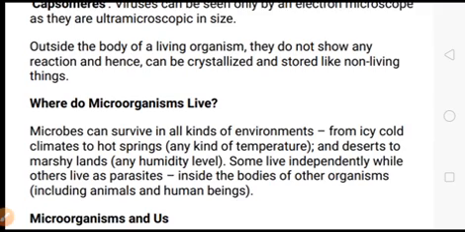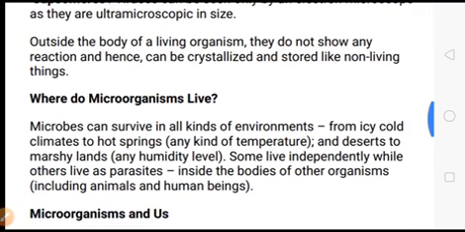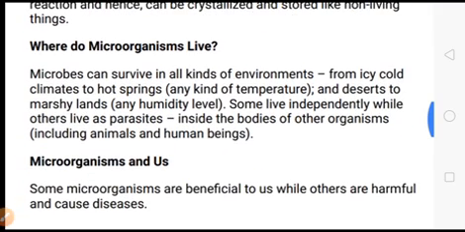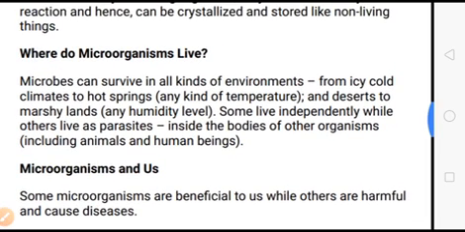Now where do microorganisms live? Microbes can survive in all kinds of environments. They live from icy cold climates to hot springs, and from deserts to marshy lands. Some live independently while others live as parasites inside the body of other organisms.